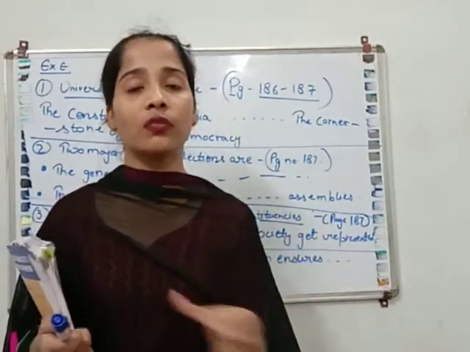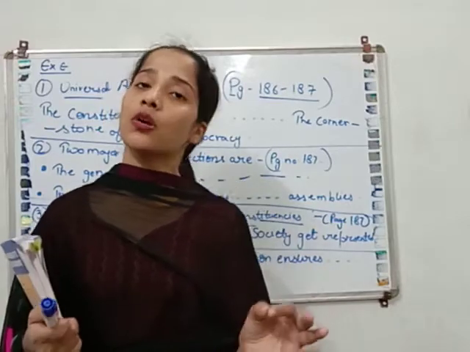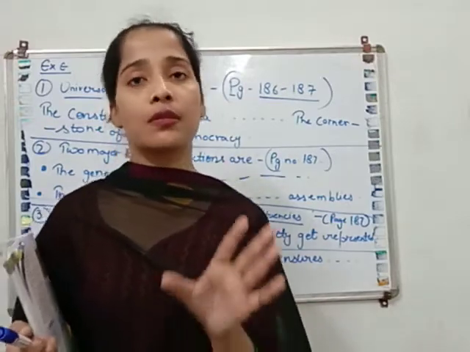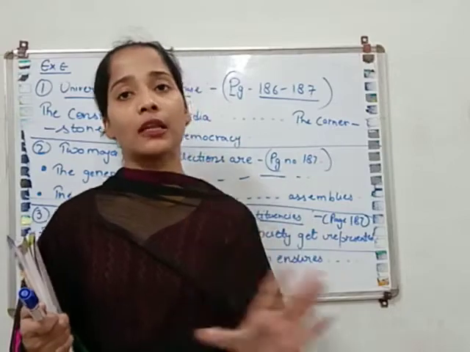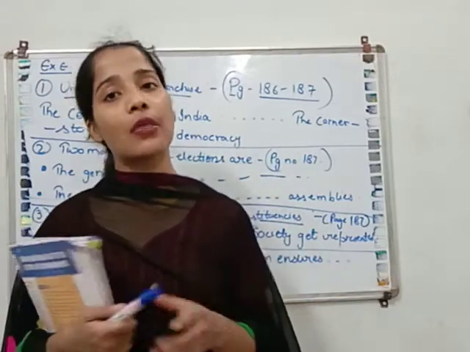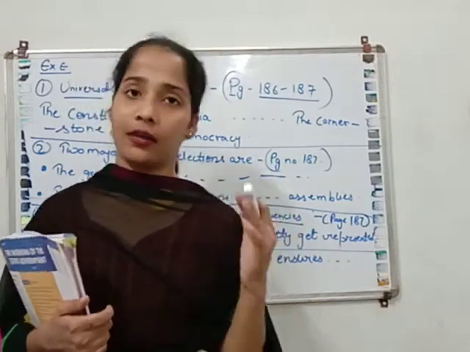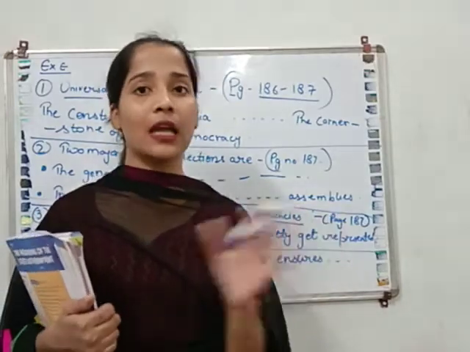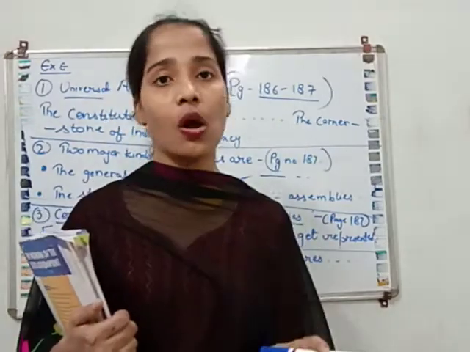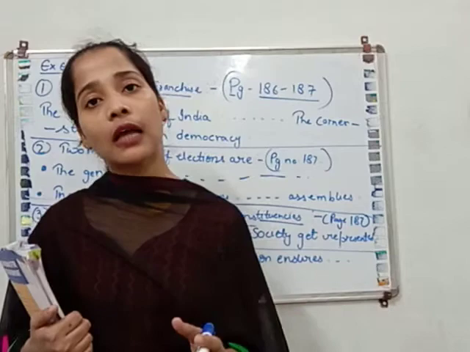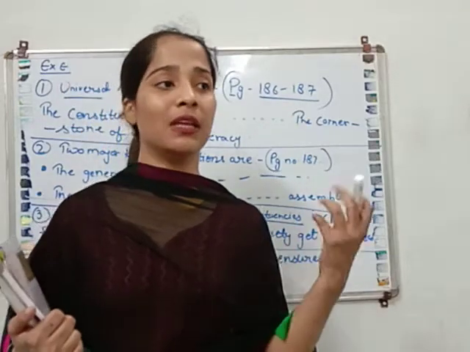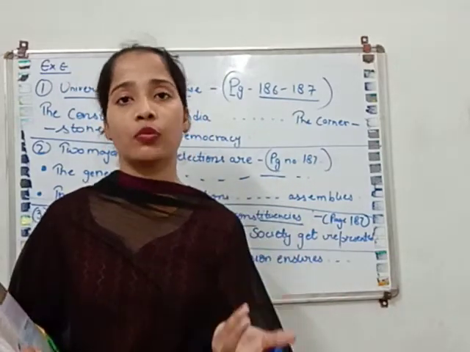We cannot cut any of the points from there. You can learn the answers in points. Frankly, these answers are very long, but you have to write them down, and you can make points of these answers and learn like this only.